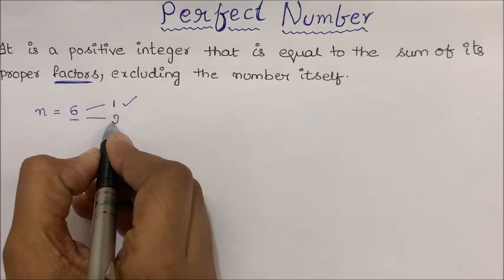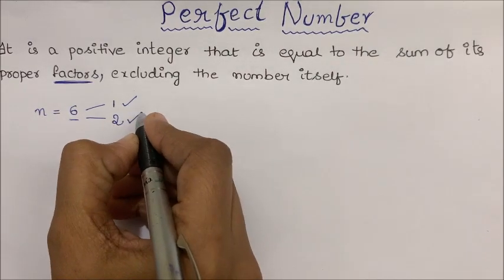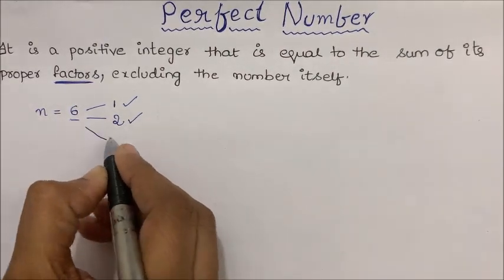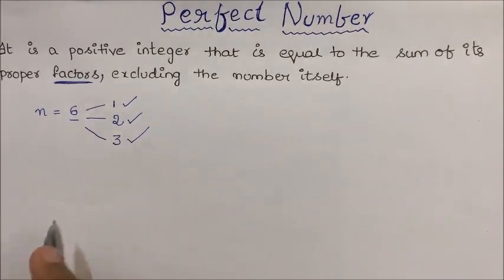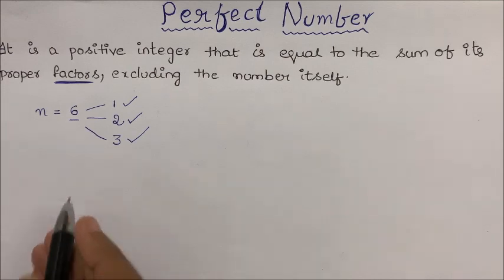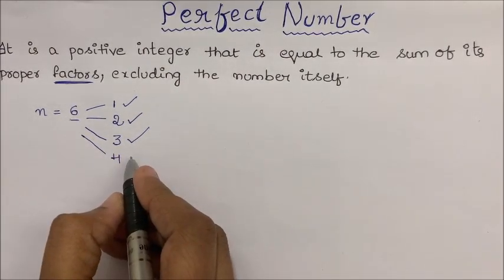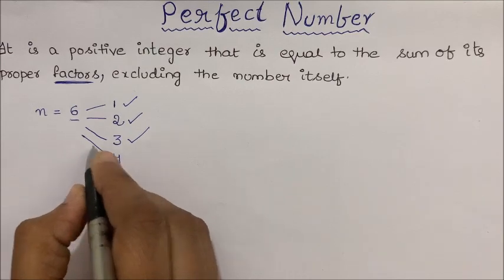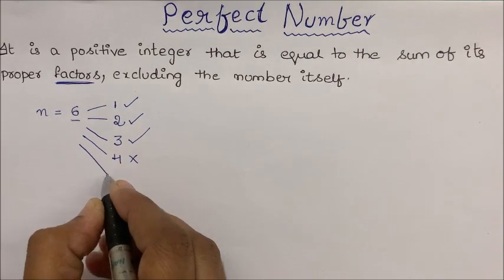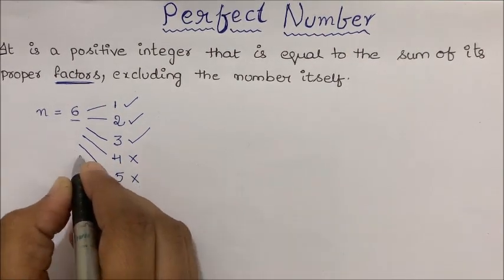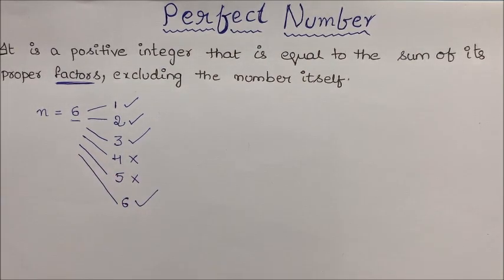The next number is 2. 2 divides 6. 2 3s are 6. So 2 will be a factor of 6. The next number is 3. 3 2s are 6. So 3 is a factor. Next number is 4. 4 is not a factor of 6 because 4 1s are 4, 4 2s are 8 but not 6. So 4 is not a factor. 5 is also not a factor, and 6 is a factor because 6 1s are 6.